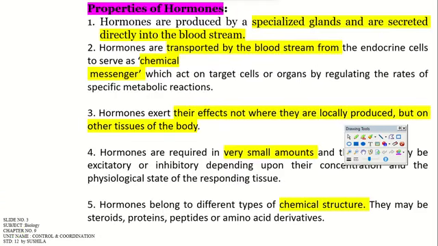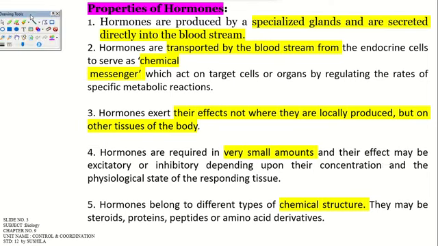And here, if the endocrine system is there, then some part of hormone is there, and then there will be some properties of hormones. Regarding the properties of hormones, you should have some outline idea. First, it is secreted by specialized glands directly, transported into the bloodstream, and reaches the target cell.